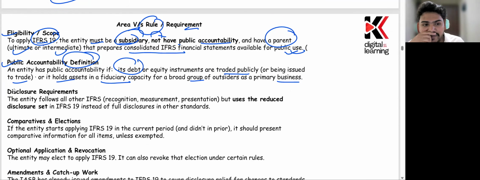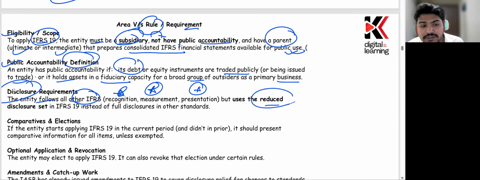It would not be affecting the general public. If I talk about the disclosure requirement, in that case, the entity follows all the other standards. For recognition, they have to follow the same standard. For measurement, they have to follow the same standard. For presentation too, but they can use the reduced disclosures. And there is one more thing. In the reduced standard, they have given the list of disclosures which need to be given, irrespective of whether you are applying this or not. So there will be some disclosures which you need to give in any case.